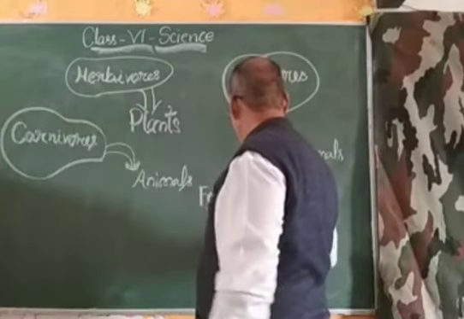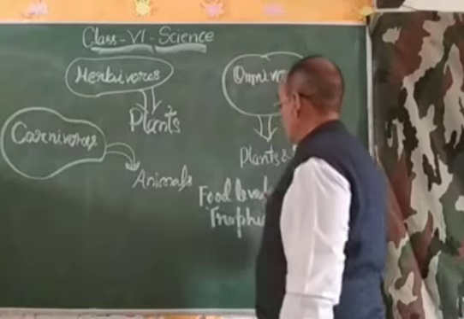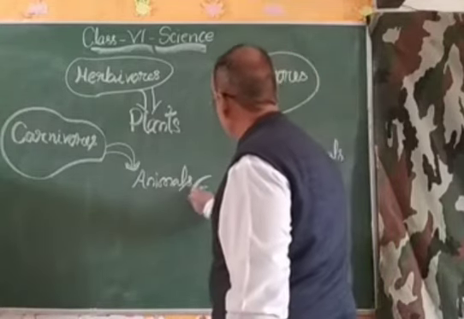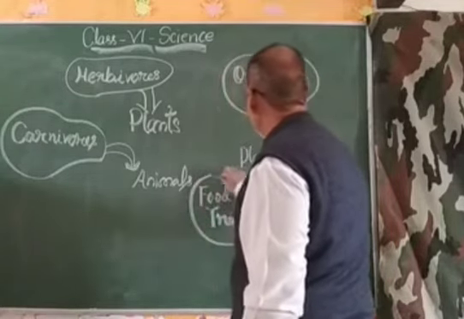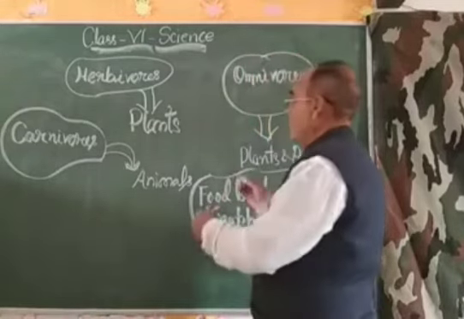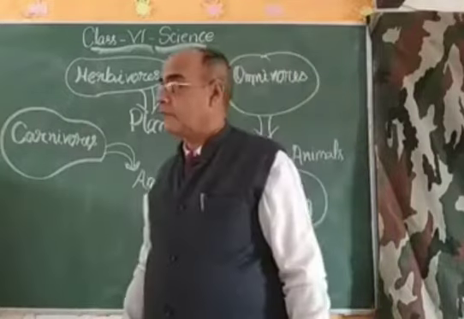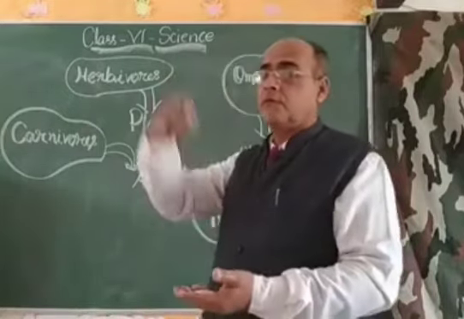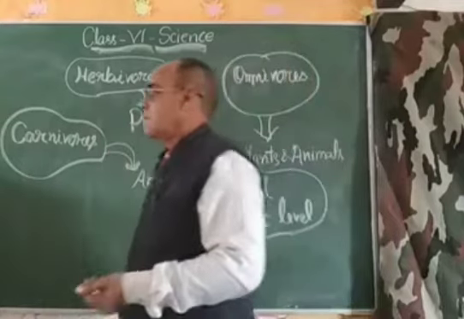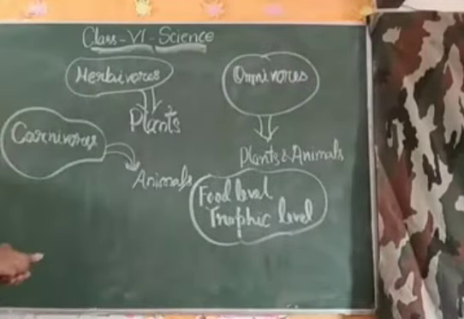It is decided by different factors at which food level, which trophic level, a particular herbivore, carnivore or omnivore is. And two types of organisms are there, plants and animals.